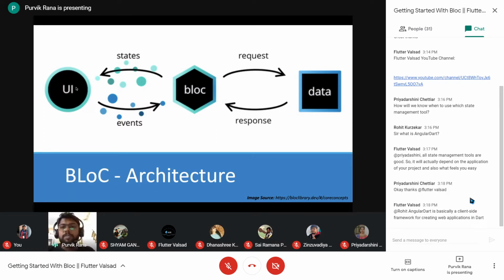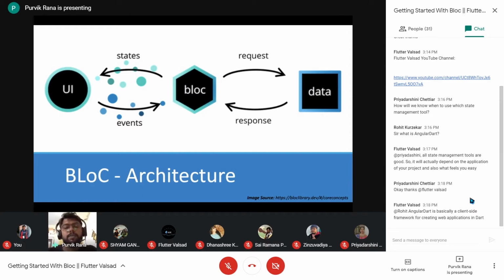So the UI is represented to the user, who is interacting with the screen. On the basis of the different interactions, different events will be fired to the BLoC, and the BLoC will emit the different states. Let's say three buttons are there. One is telling the BLoC that I want to display green color on the screen. The second is telling that I want to display red color.